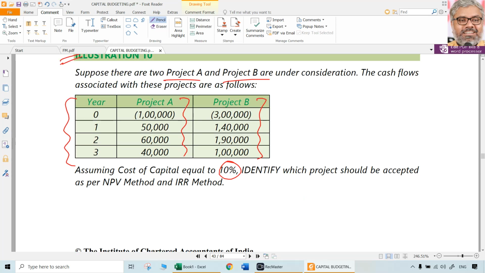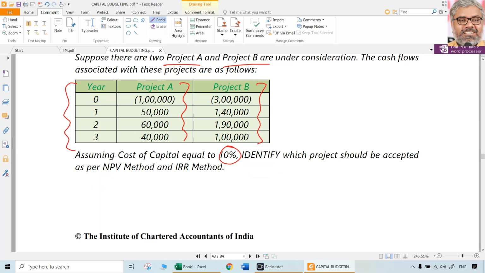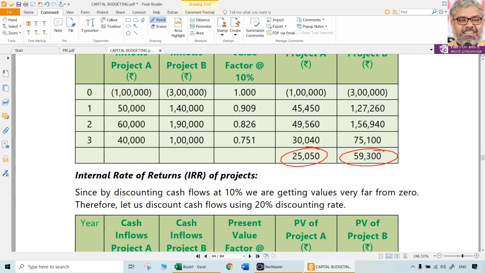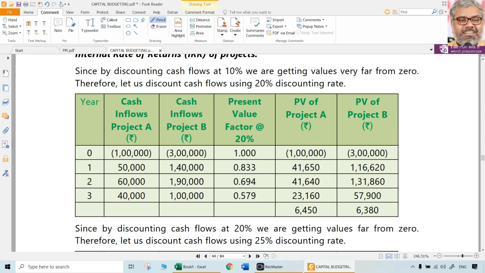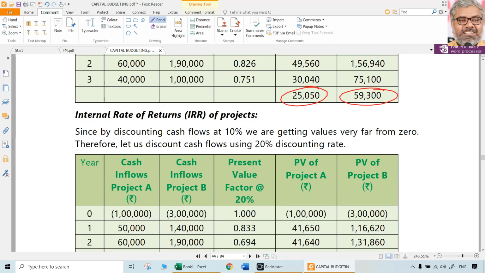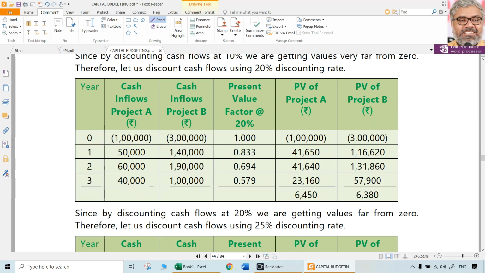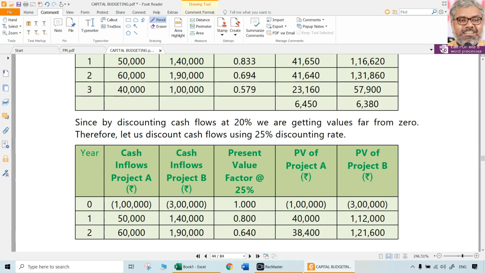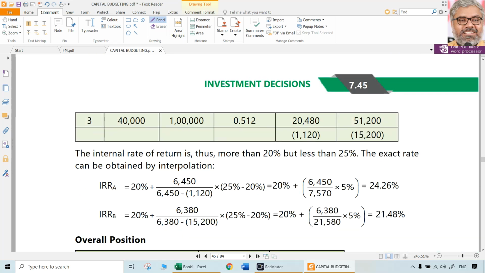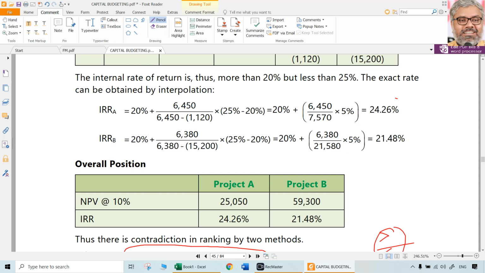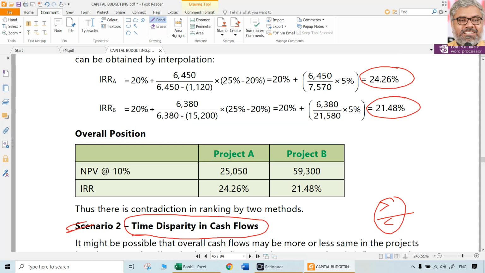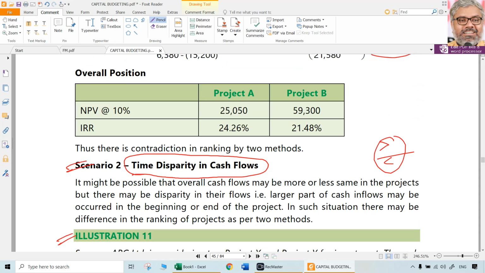You have to do these calculations. NPV for project A and project B directly. IRR you cannot calculate directly, so you have to take some additional big amount, some percentage. Since here it is taken as some 20%, etc. 20 was not coming, so 25% was taken. Whatever it is, IRR finally has come out to be for project A 24% approximately, and project B 21.5% approximately. So once again conflict is there.